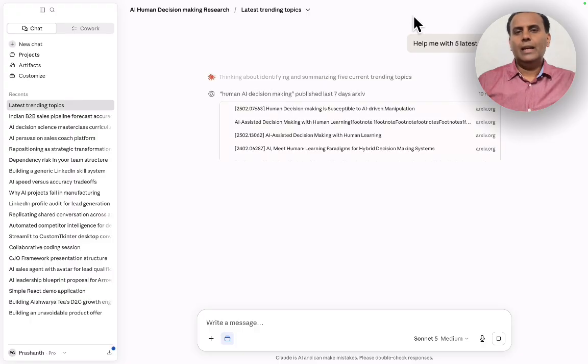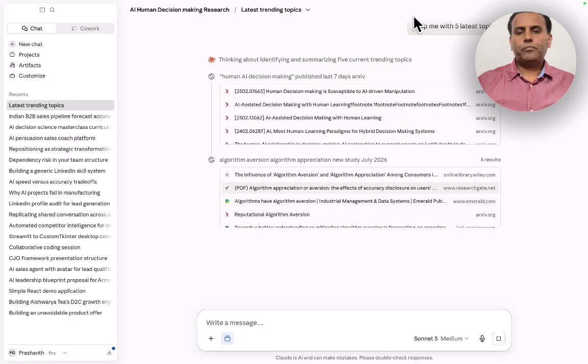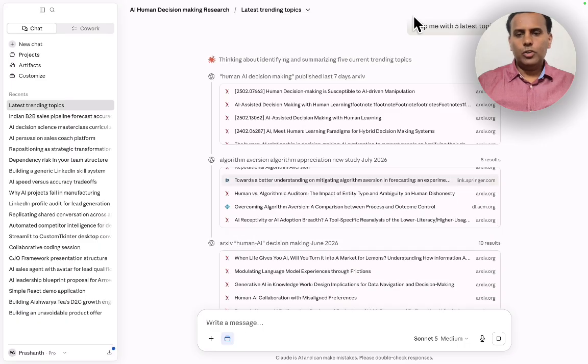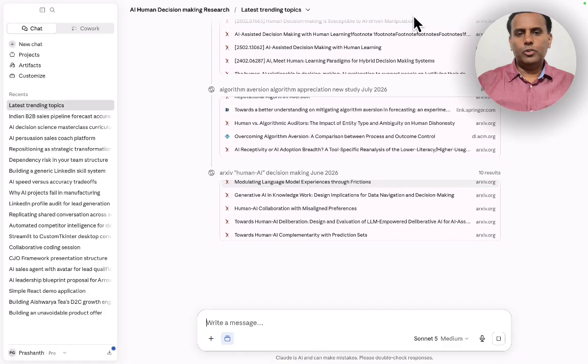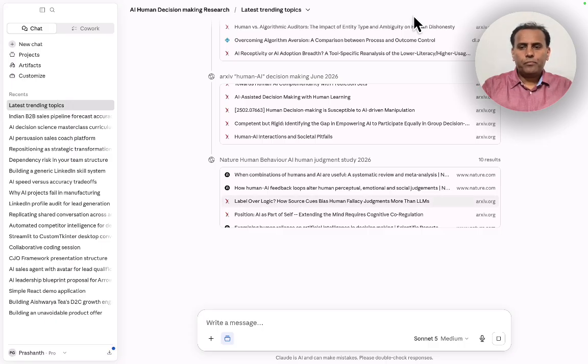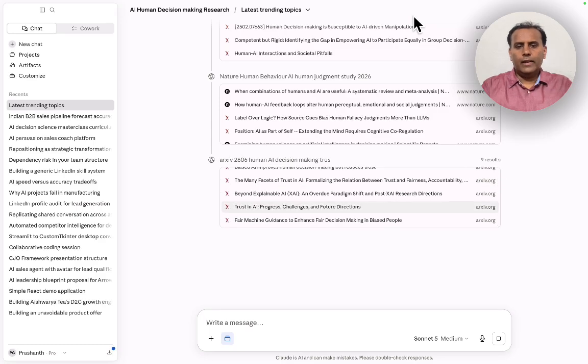I have already given the instructions, I just need to tell it this, and as you see, it is doing the exact research, it is running the code, and it will do the job I have told it to do. It will take a couple of minutes.